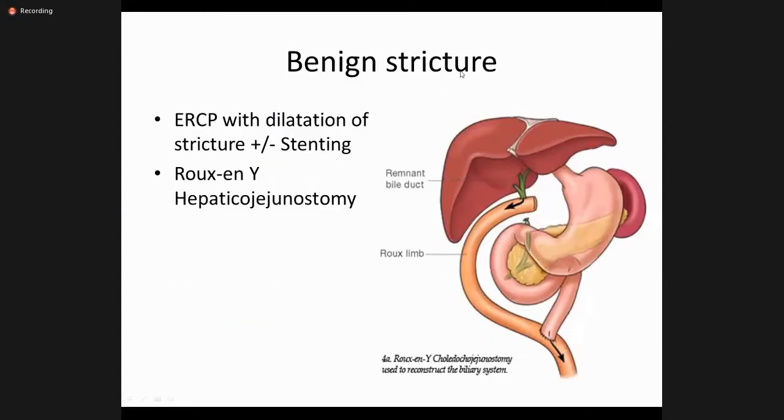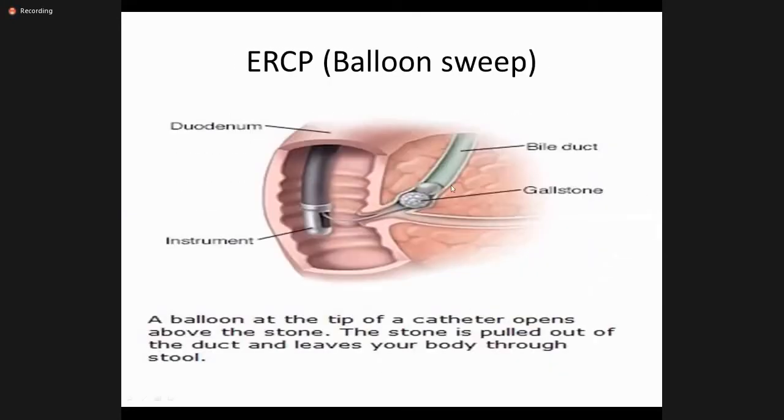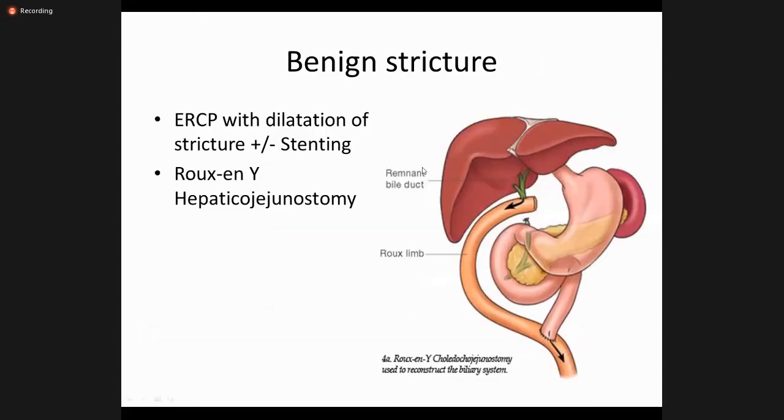Now this is a benign stricture. This diagram is very important for you people. It's a very basic diagram. You people can understand this. If it is a biliary stricture which is not dilated, first of all, in benign strictures we go for the ERCP and we try to dilate. We pass the balloon, as you can see in my previous picture. If you can see the stricture is there, you can pass the balloon over the stricture and you dilate the balloon as much as you can. So we call it dilatation of the stricture. But if it is not able to dilate, then you have to go for the hepaticojejunostomy.